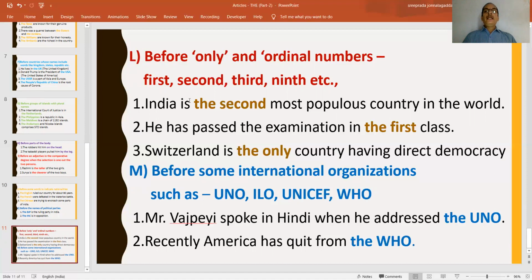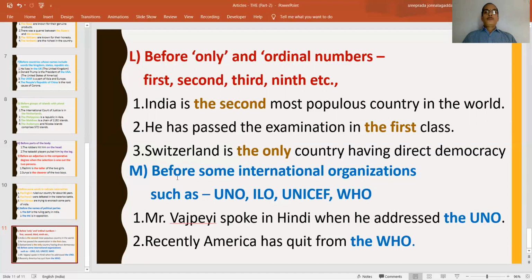For example, India is the second most populous country in the world. The second, the first, like this. He has passed the examination in the first class, in the first. Switzerland is the only country. So here we find only. Before only, we have to use the.